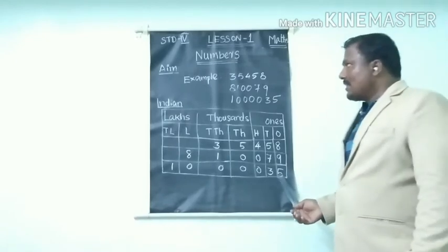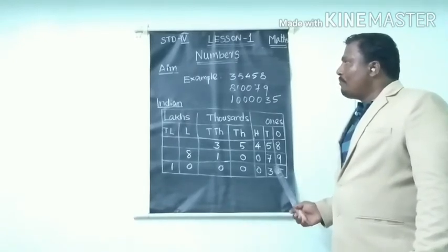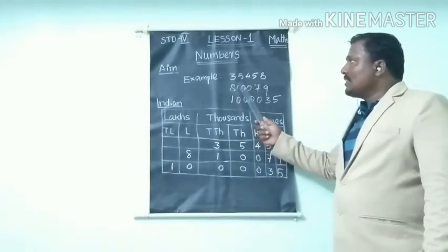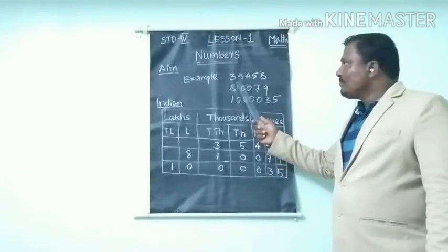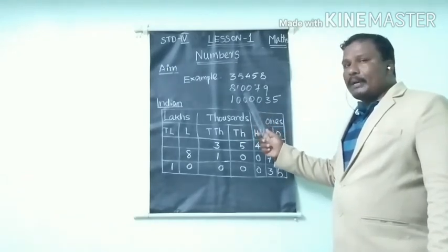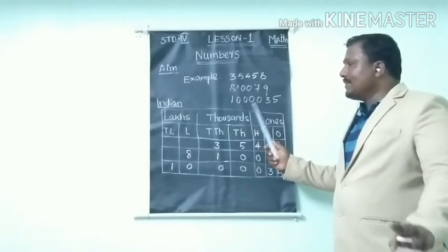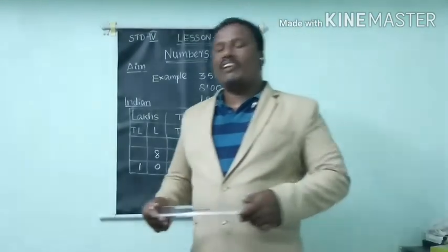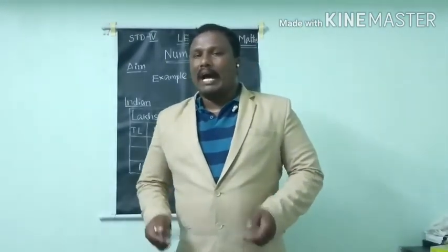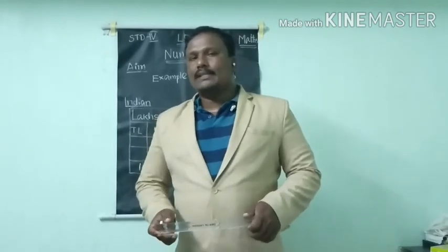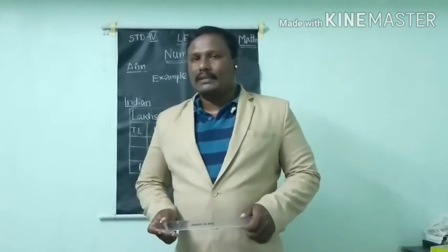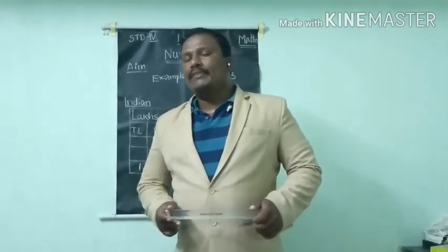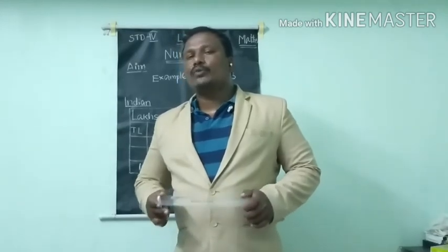I hope you students can now place the Indian place value system. You can identify and read 5-digit, 6-digit and 7-digit numbers. Okay students, when we write or read large numbers, you have to give periods. Let us see how to give periods. I will give some examples so you can understand where to give periods when we write large numbers.